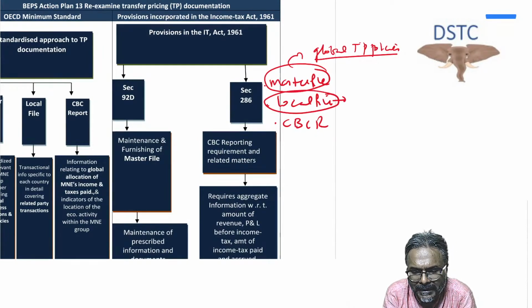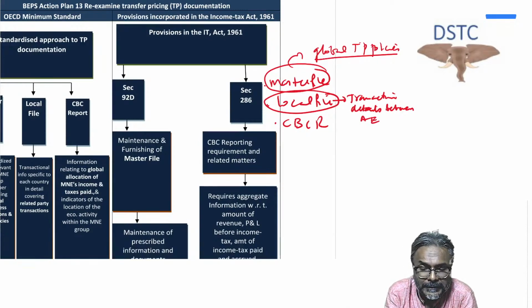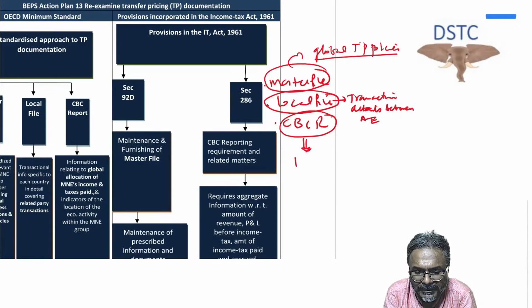The local file contains transaction details between the associated enterprises, between the AEs. In this context, that is what the local file is all about. And country by country reporting is for every country.